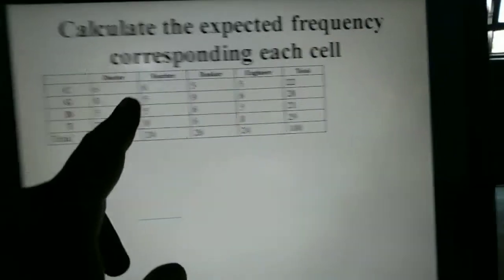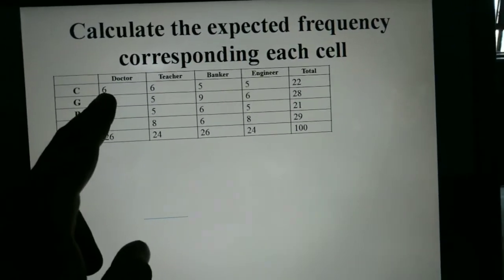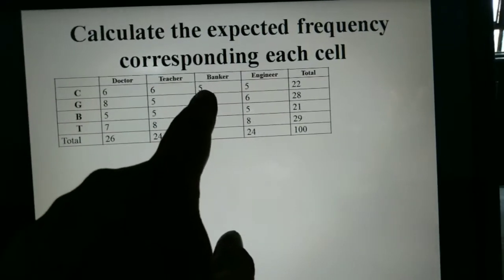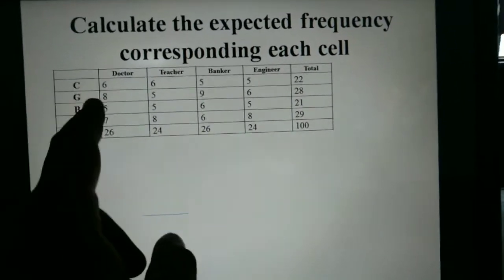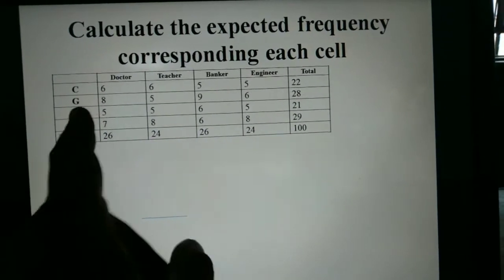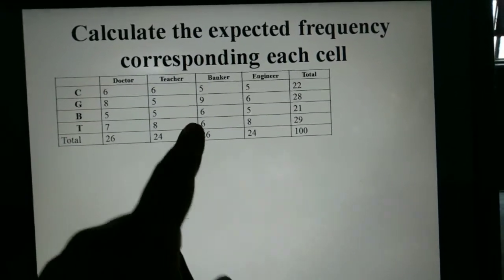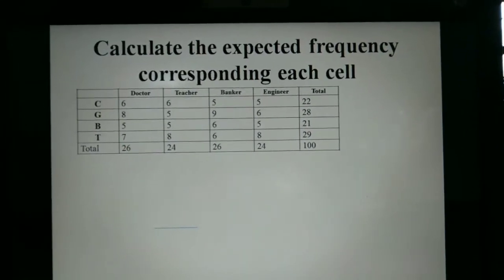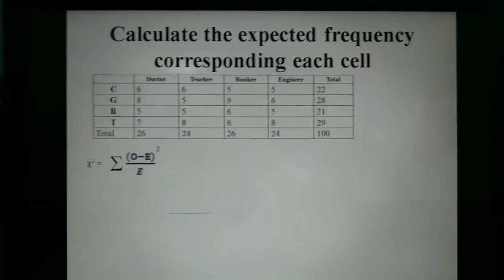In the case of party C, 6 doctors are supporting C, 5 bankers are supporting C, 5 engineers are supporting C. So their views are not uniformly distributed. So we need to find out the expected value.